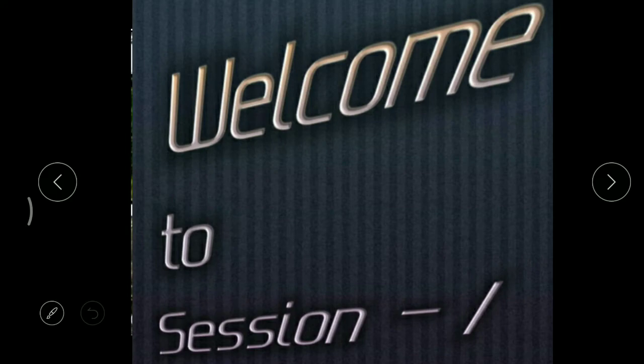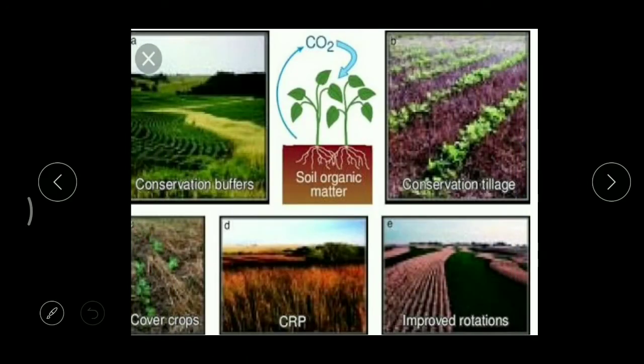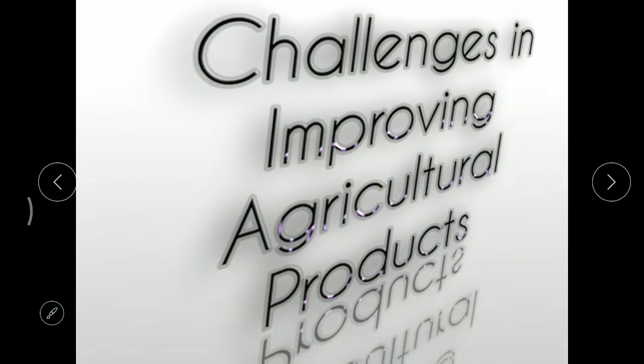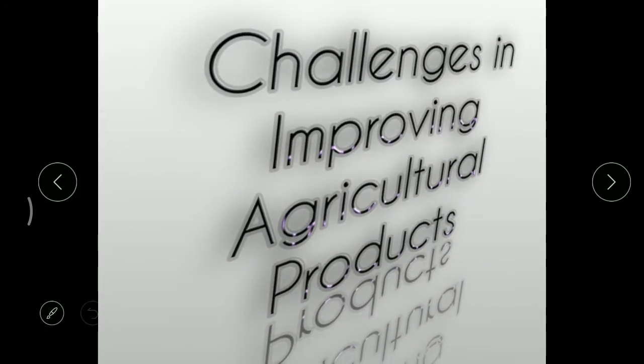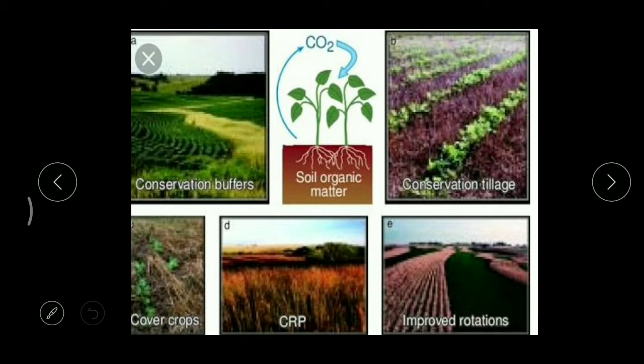And today we are going to deal with a new lesson, that is challenges in improving agricultural produce. Already in the 8th class, you studied about this lesson, that is agricultural operations. And here in the 9th class, we're going to learn what problems we get in producing agricultural products and how to avoid and overcome such challenges, right?